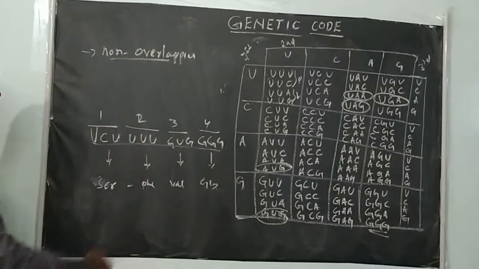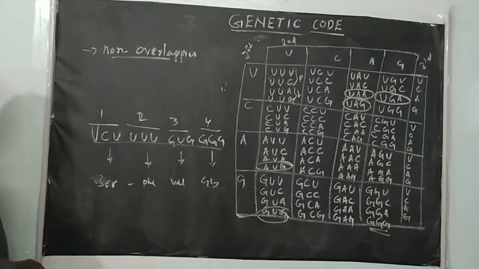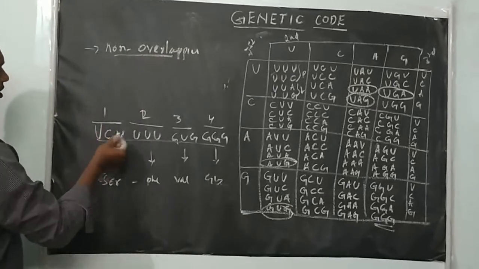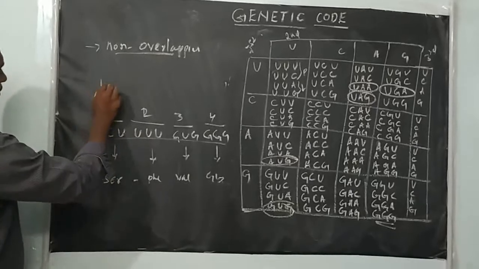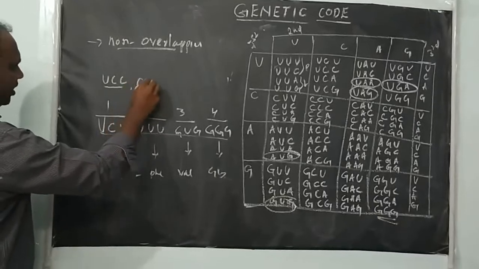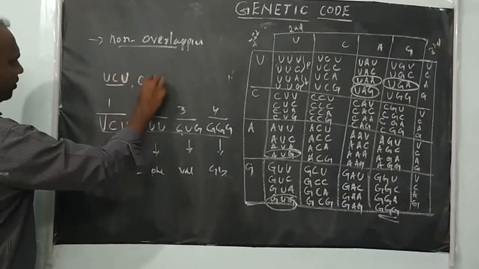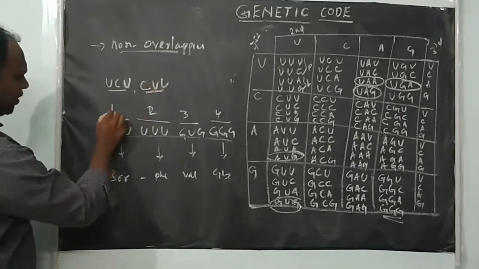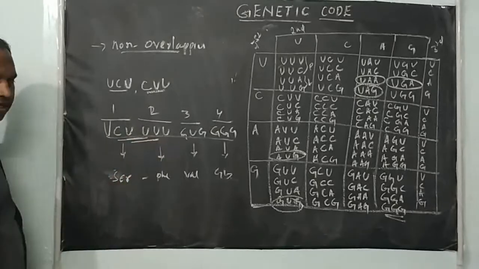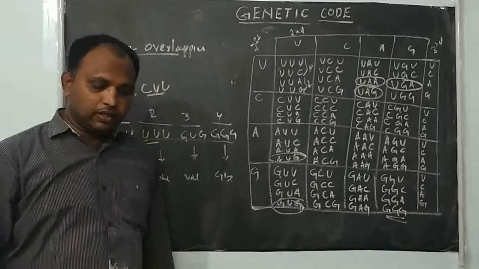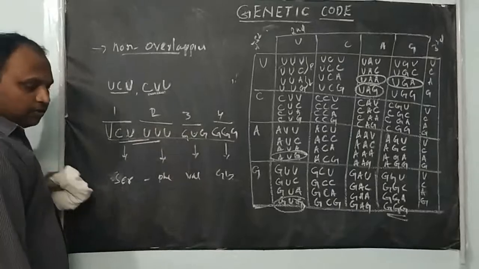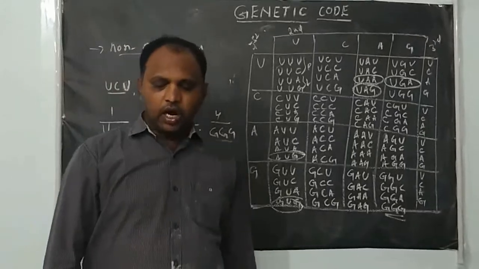When we are translating, the machinery reads only like this. But why do we say non-overlapping? Sometimes you could take a combination like UCU as one codon, and then another like CUU, taking a shifted set of three, and the next like this. That would be overlapping. But the genetic code is non-overlapping: first three, next three, next three, like that only.